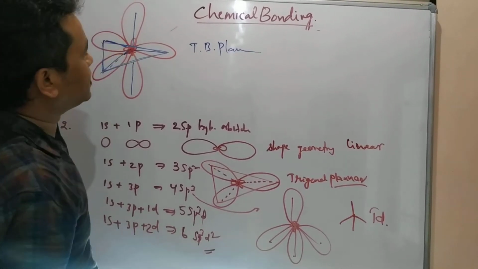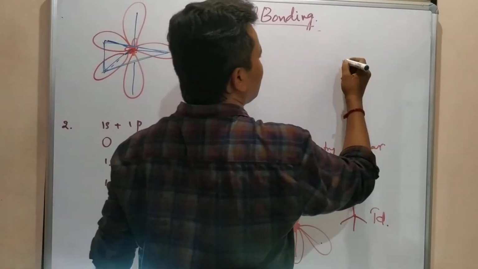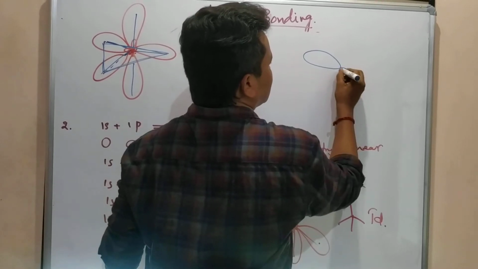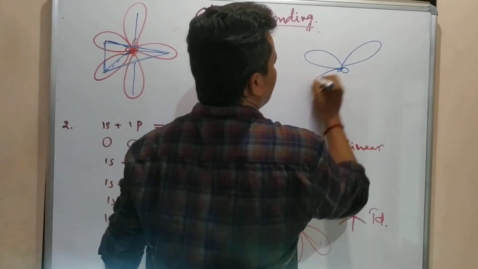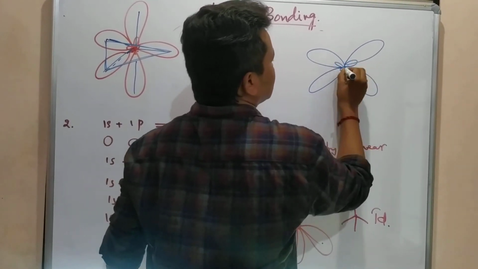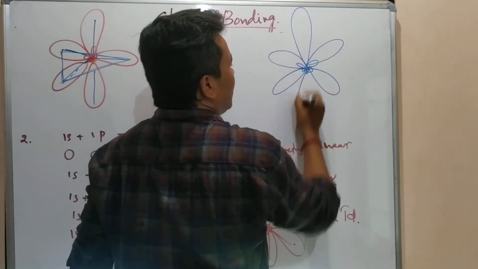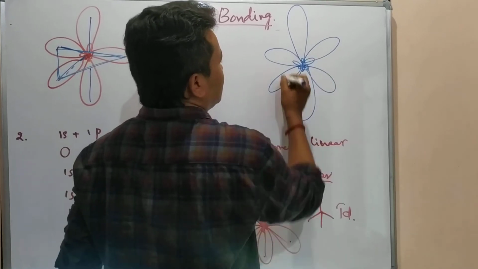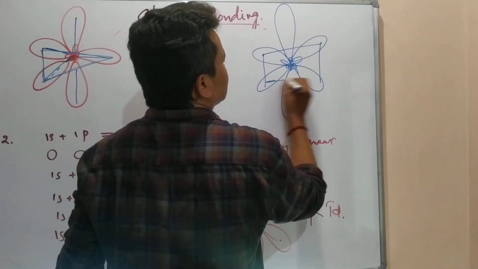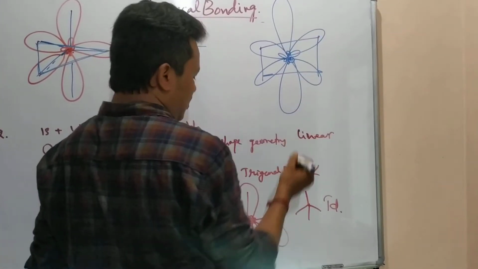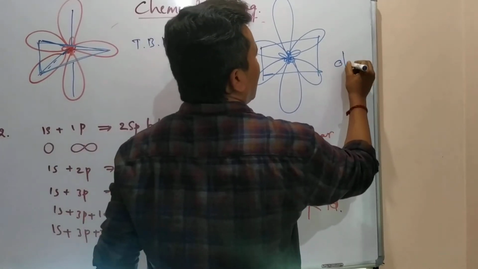And here sp3d2, how many? 6 are there. How are those 6 going to generate? 4 are in one plane. It is like this one, here one, here one, and here one. All 4 are in one plane, with one above and one below. It is a square planar, above one and below one. This is called octahedral.